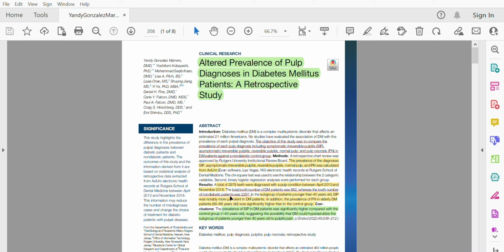Assalamu alaikum. This article talks about altered prevalence of pulp diagnosis in diabetes mellitus patients, a retrospective study done by Yandy Gonzalez-Marrero in 2022 in New Jersey at Rutgers University.